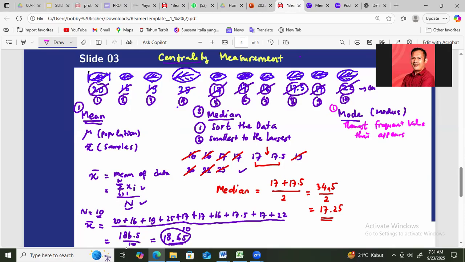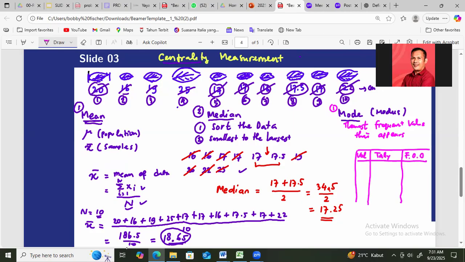If your data is quite small, you can count which one is the most frequent value, or you can make a table. Let's make a table. This is the value, and this is the tally, and then this is the frequency of occurrence.